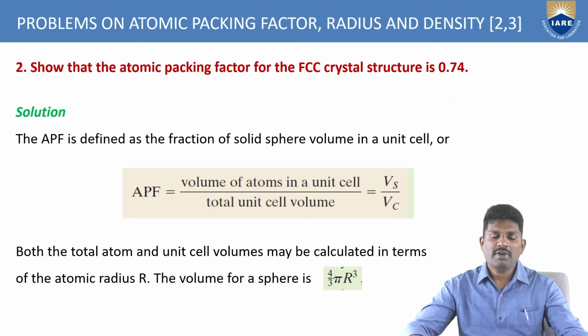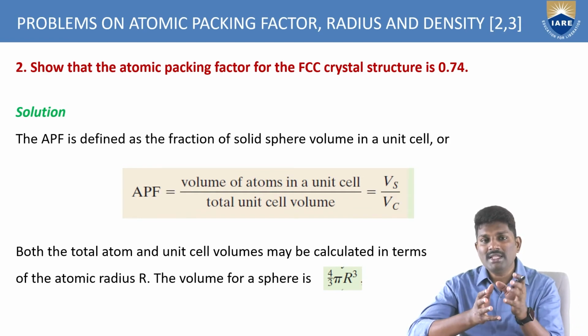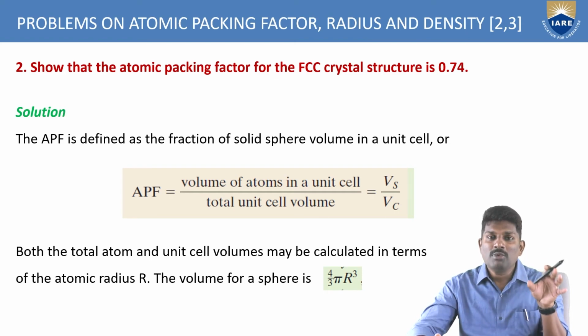Similarly, if you want to find out the atomic packing factor for the FCC crystal structure, you have to show it is 0.74. By definition, as we have seen in the previous classes, the atomic packing factor is defined as the ratio of the volume of atoms in the unit cell to the total unit cell volume. That is, how much volume of atoms there is in the small unit cell, compared to the total volume of the unit cell.